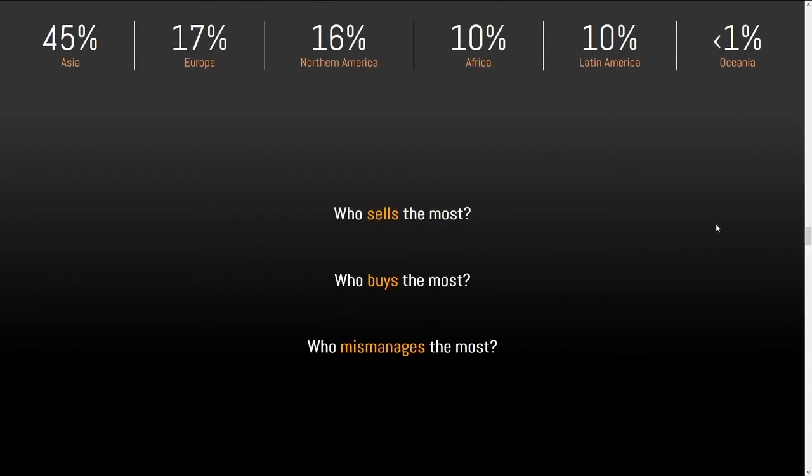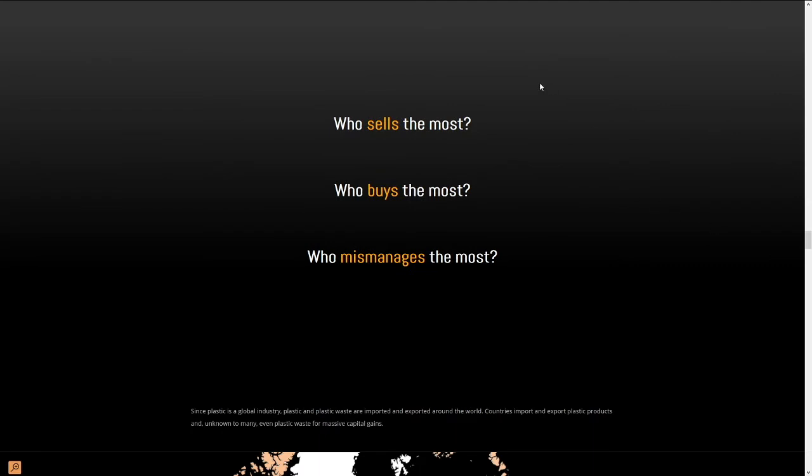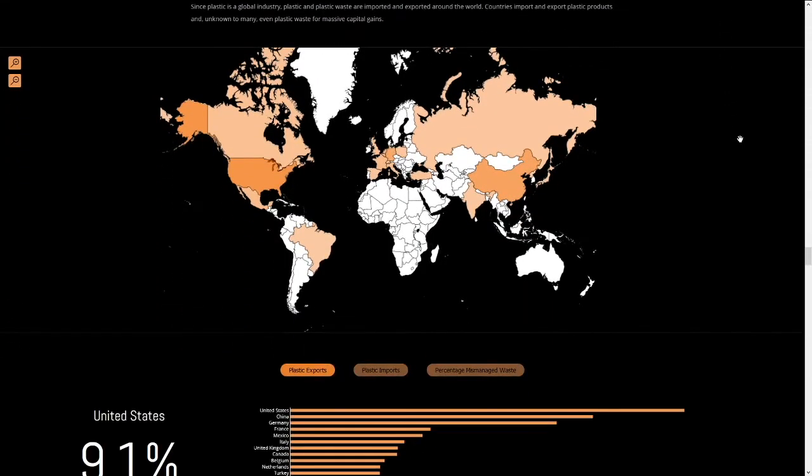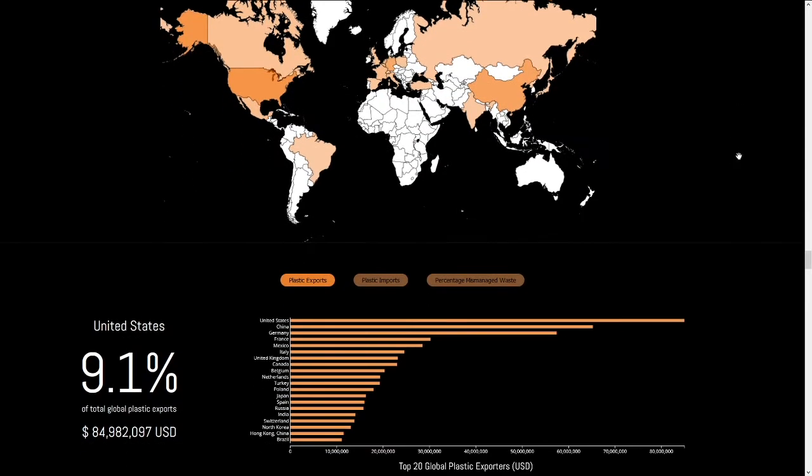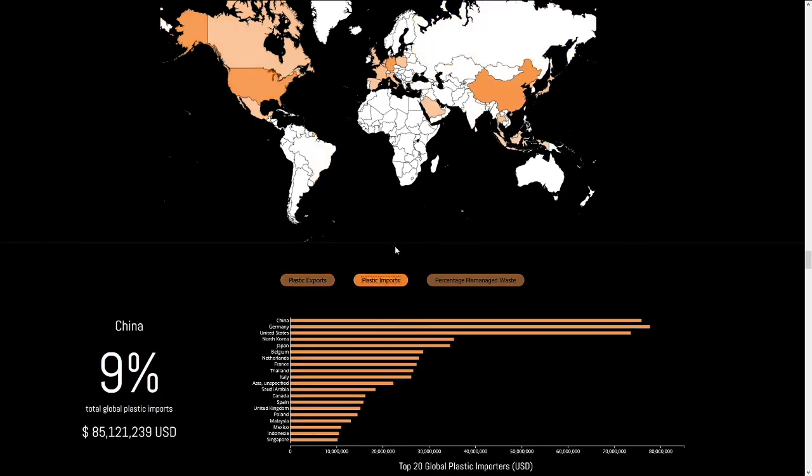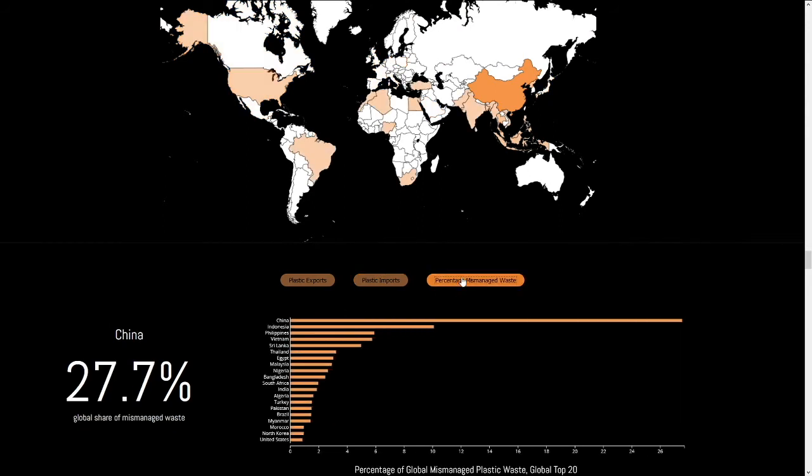However, since plastic is a global industry, it's important to look at who sells the most, who buys the most, and who mismanages the most. This GeoViz lets you view that for the top 20 countries around the world. Under exports, we see that the US, China, and Germany all dwarf their competition. A similar story is told when we look at imports. However, mismanaged waste is, for the most part, occupied by lower-income countries. This indicates that lower-income countries may have a harder time managing their waste properly.